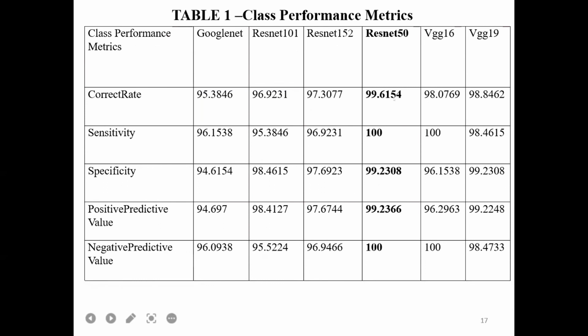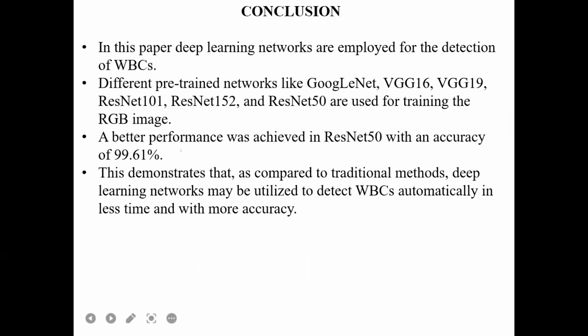Here, the maximum values I have attained are with ResNet 50, and in this paper, I have got a better performance of 99.61%. So, what I have to prove is that compared to traditional methods, better accuracy can be achieved with deep learning networks. Thank you.